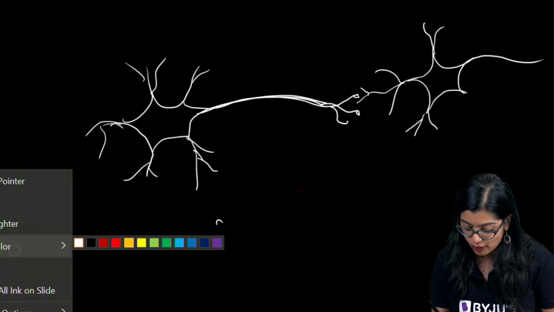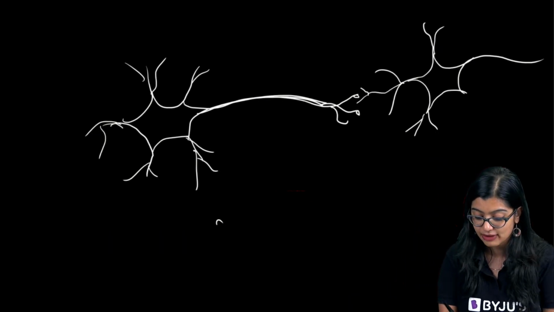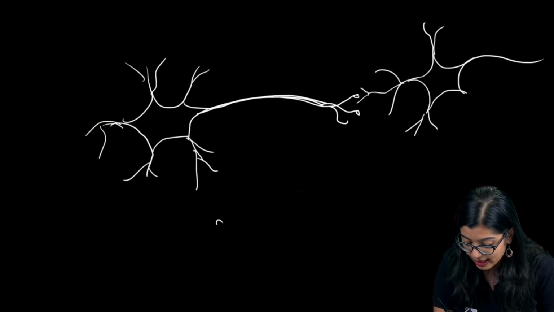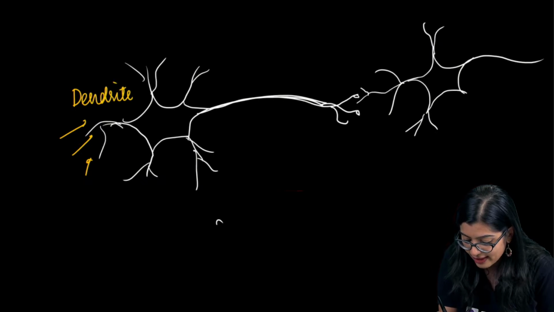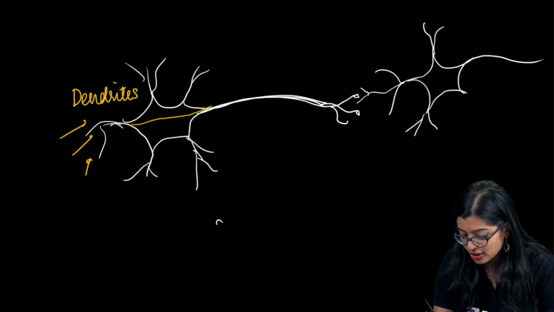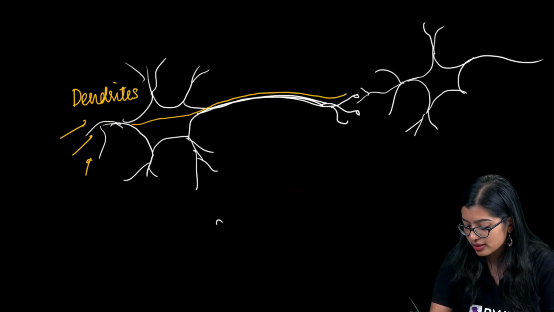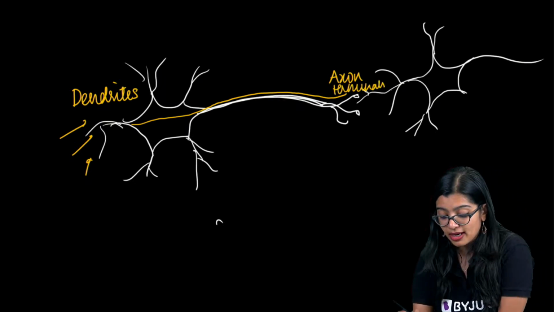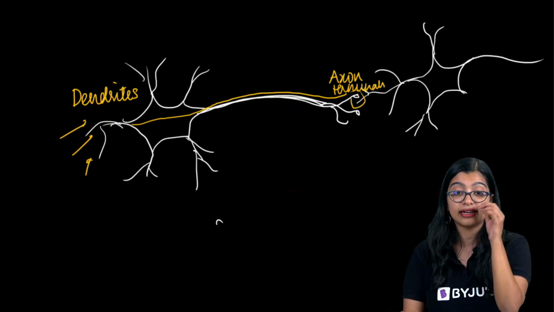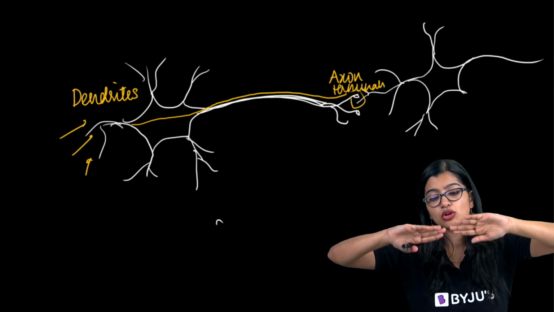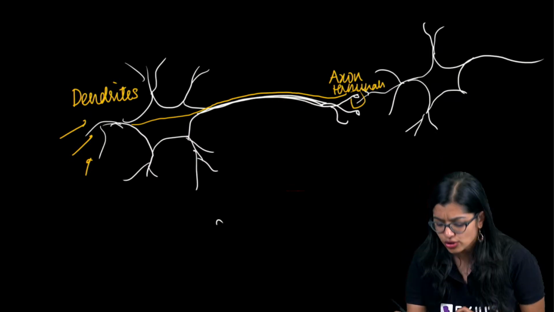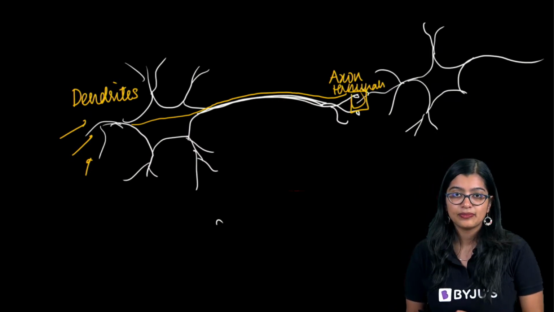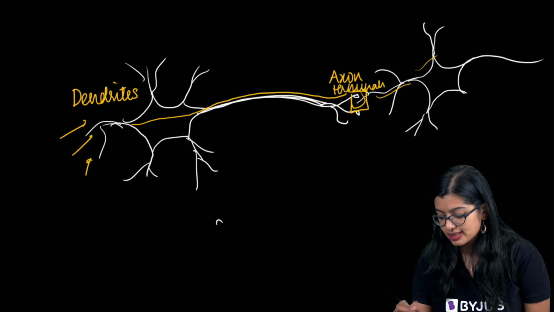And information, normally, if the receptors are there, the information from the receptors comes to the dendrites. Through the dendrites, the information is passed and it reaches all the way till the axon terminals. Now from here, the neurons are not connected to each other, but they are kept close to each other. So there is a fine gap that exists, and from here again, the nerve impulse is passed.